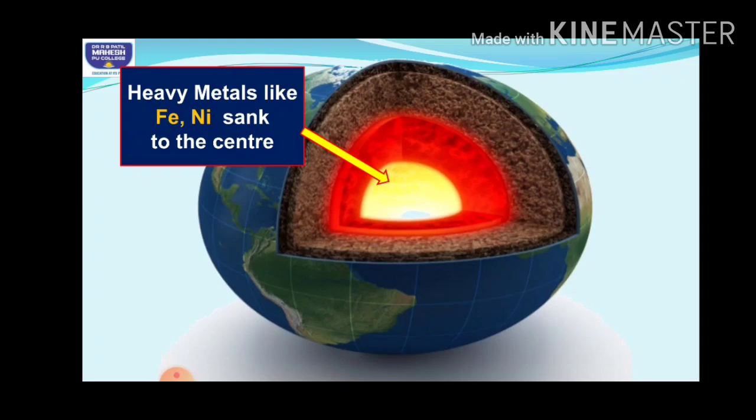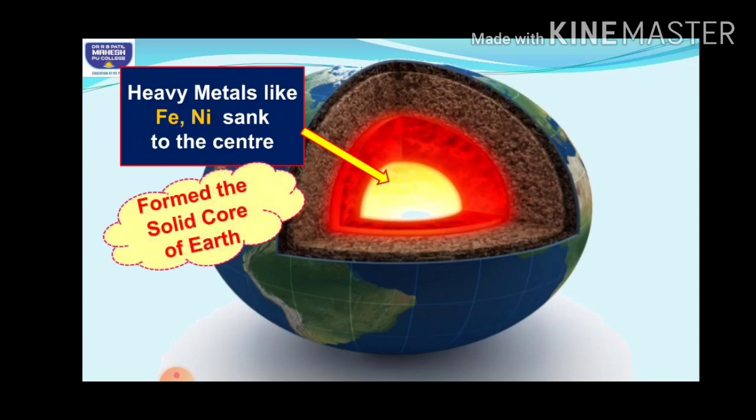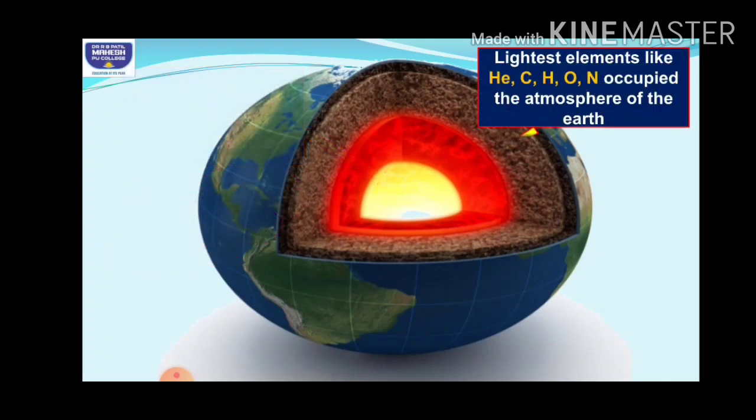These heavy metals sank to the center of the Earth, so they formed the solid central core of the Earth. Got it? Then the lighter elements which were present, like helium, carbon, hydrogen, oxygen, nitrogen, all started escaping out, because as they were lighter elements, they did not easily condense. They escaped and formed the atmosphere of the Earth.